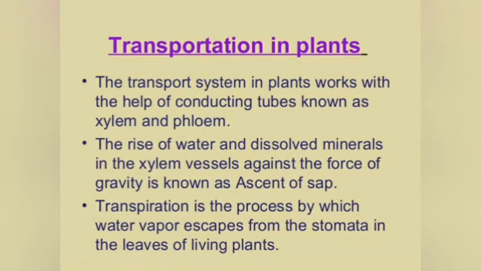Transportation in plants. The transport system in plants works with the help of conducting tubes known as xylem and phloem. The rise of water and dissolved minerals in the xylem vessels against the force of gravity is known as ascent of sap. Transpiration is the process by which water vapor escapes from the stomata in the leaves of living plants.